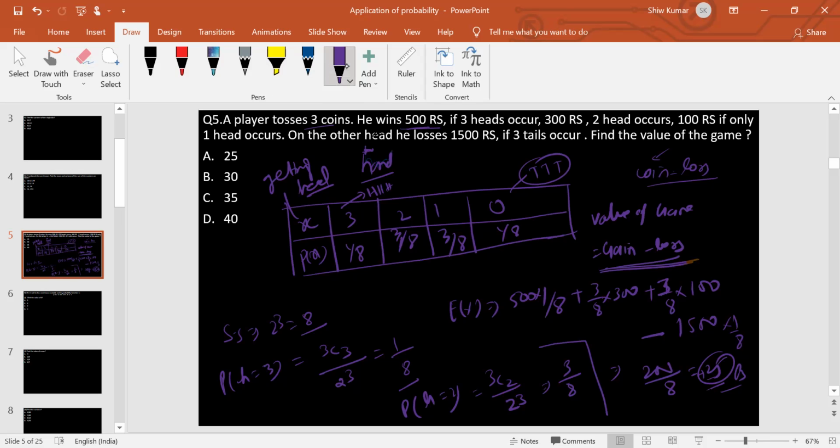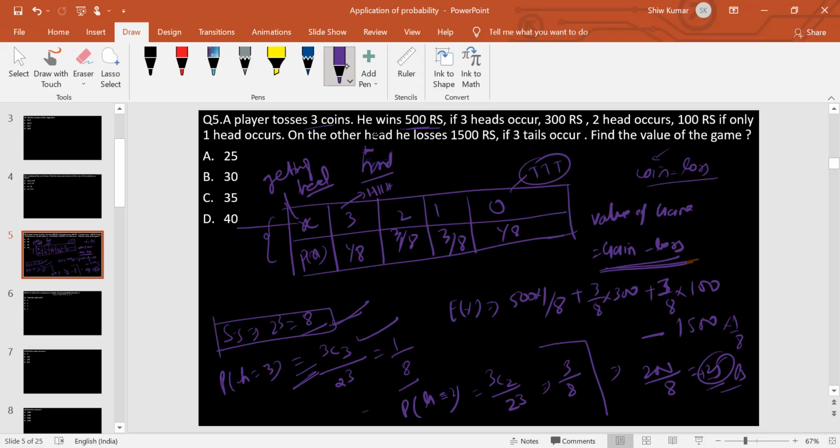Value of the game. For that, I need to construct a random variable table. Let x indicate the number of heads, with the corresponding probability. If I want 3 heads out of 3 trials, a coin tossed 3 times, the sample space will be 2^3, that is 8. I need 3 heads out of 3 times, so the outcomes are 3C3 divided by 2^3. You look here, 3C3 divided by the sample space 2^3 is 1/8.